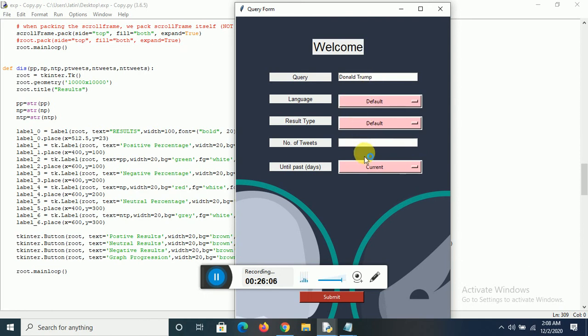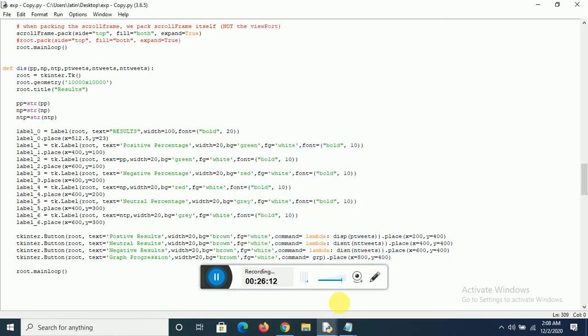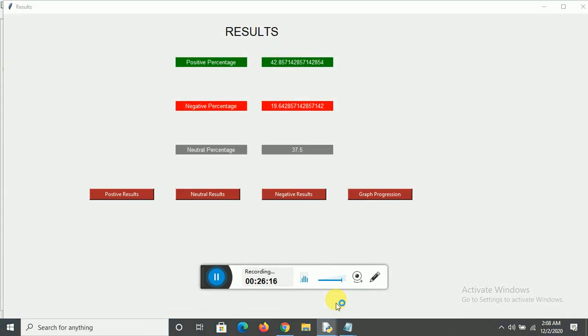Number, so let it be default only. Number of tweets is 100. And now let me submit it. Okay, so this is what we are getting: the positive percentages, the negative, and the neutral percentages.